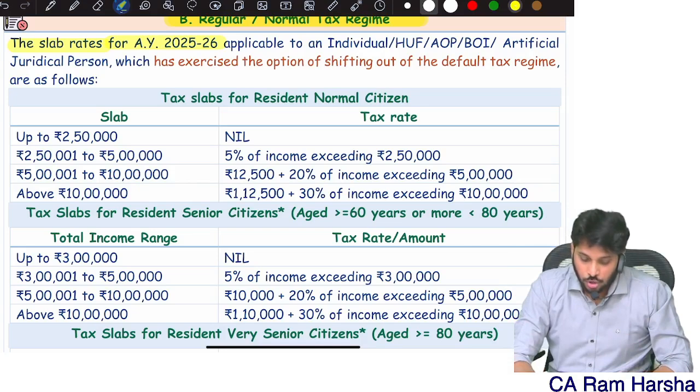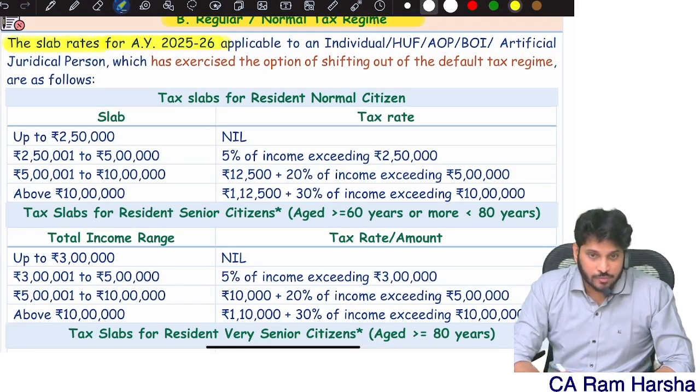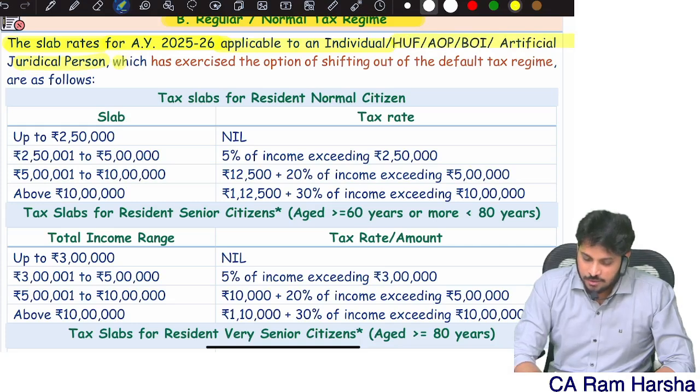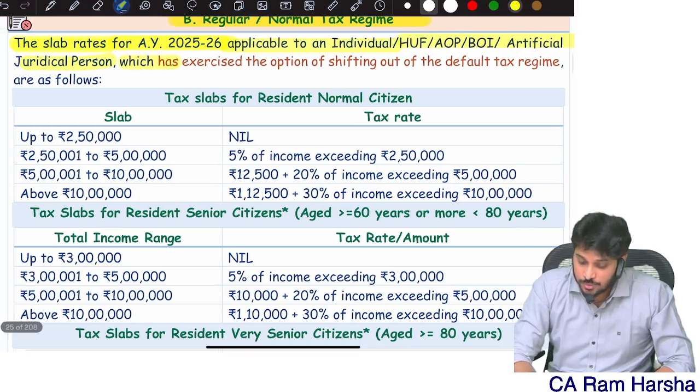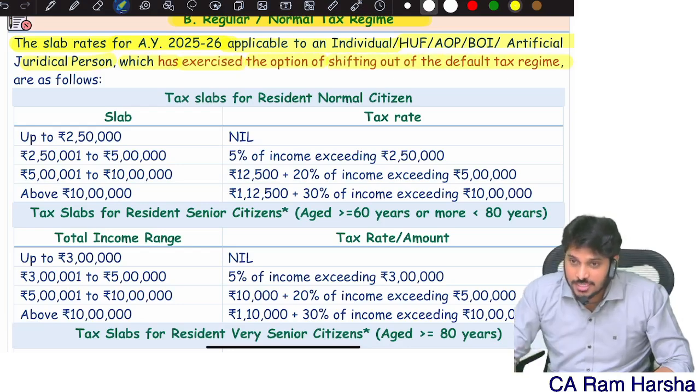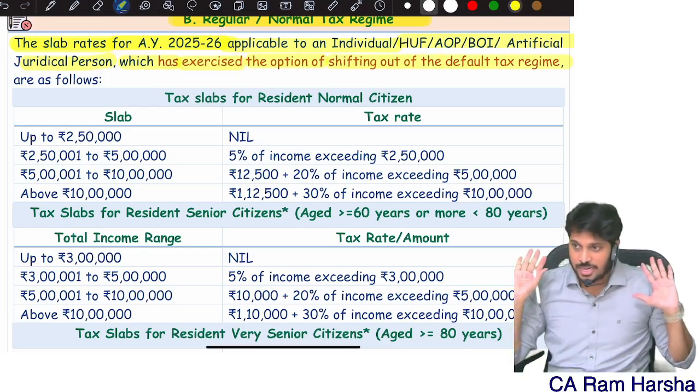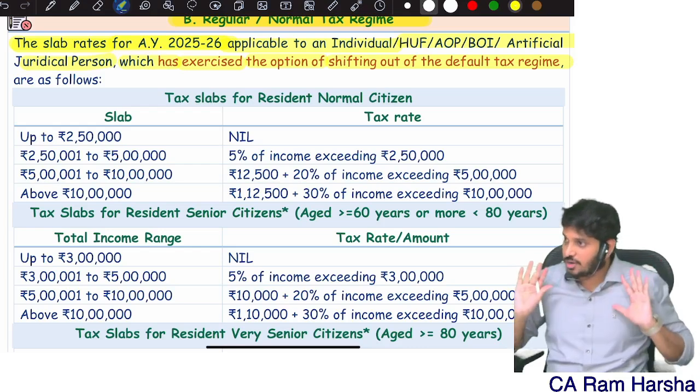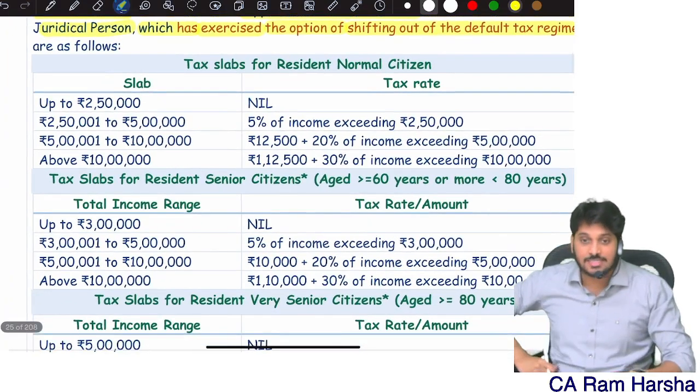The slab rates for assessment year 25-26 applicable to individual, AOP and others, which has exercised the option of shifting out of default tax regime. See the wordings: it means you came out of default tax regime. Since you are coming out of default tax regime, the following tax rates apply.